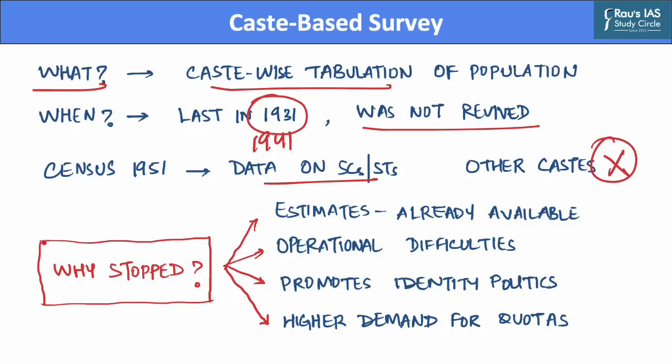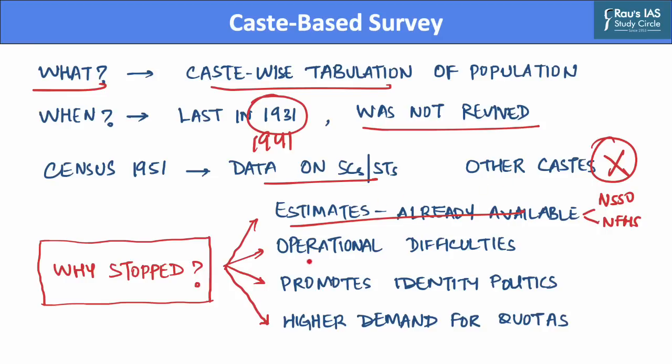Now let us discuss why such enumeration of caste in the census was stopped in the first place. It was stopped because estimates on caste data are already available with the government of India. Reasonable estimates of the broad social breakup of the Indian population are already available through various government surveys. Now such data is available with the government through the National Sample Survey Office data or National Family Health Survey data. Hence, the need for caste-based estimates was not felt.